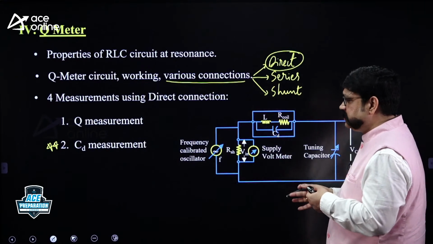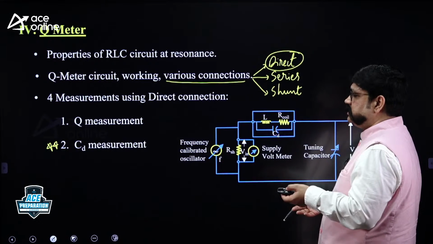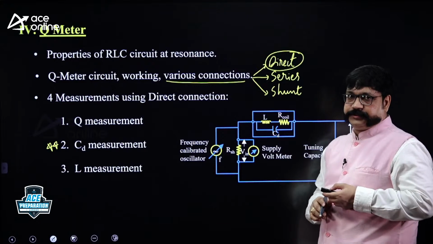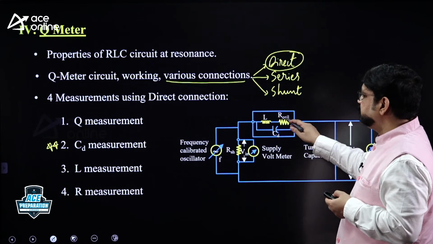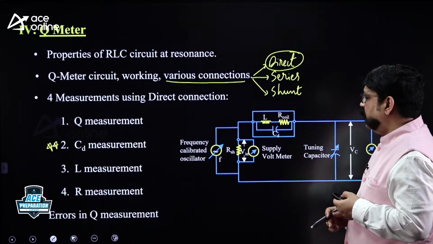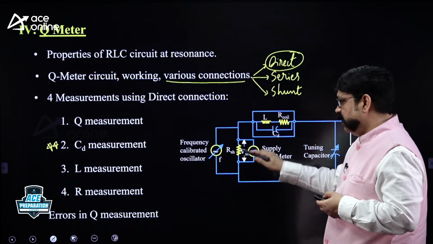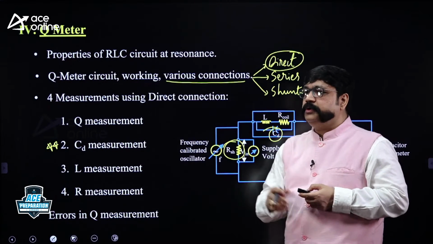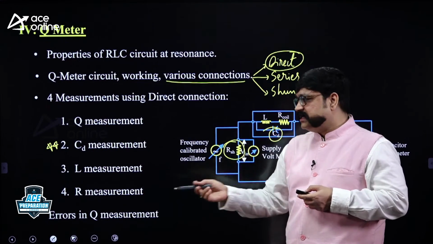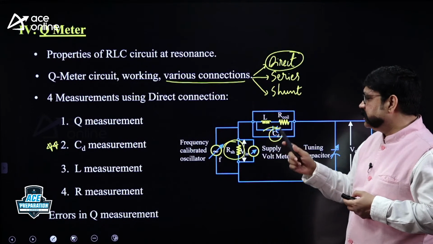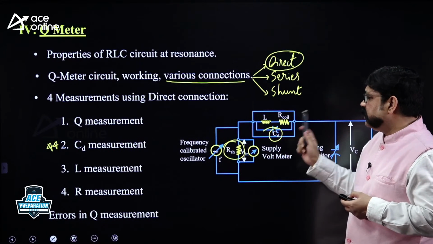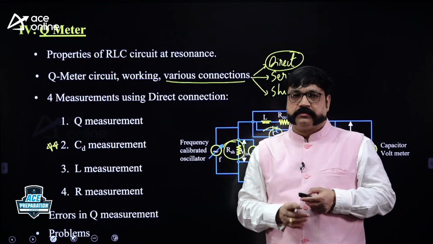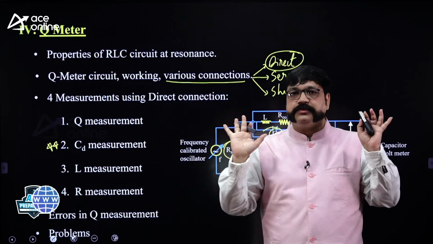There will be some tuning process. You need to carry out the tuning process and measure that CD. And also this L measurement, self-inductance measurement. And also resistance measurement. And what are the errors? One error source is this RSH, another error source is this CD, right? You need to learn what are the formulas for percentage error in Q measurement due to the shunt resistance, insertion resistance. What is the percentage error due to CD and corresponding problems? So these are the topics you need to focus on, please.